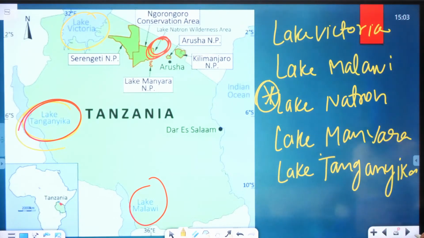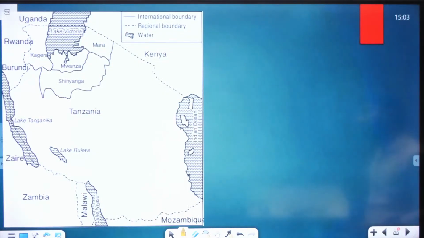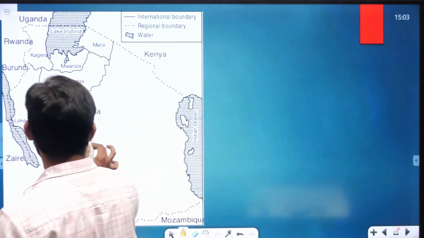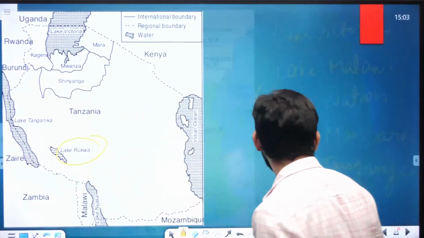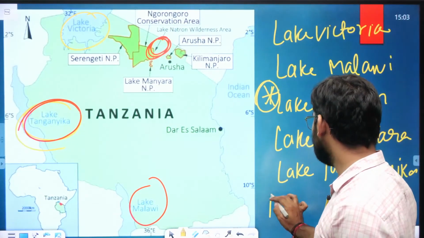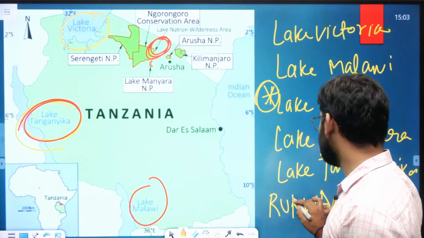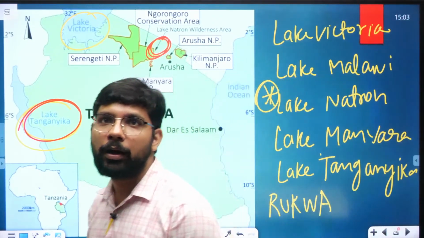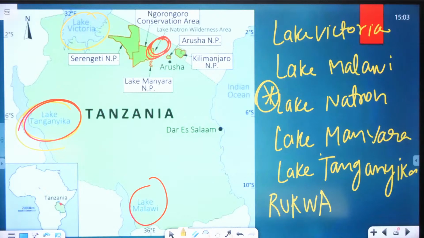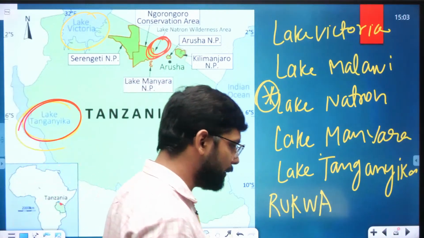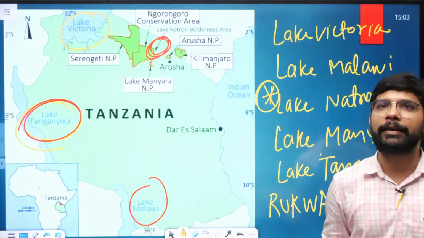Now let's move to another location. One more lake you can write here, the Lake Rukwa. Add one more lake here, Lake Rukwa. This is also in Tanzania. So we write down the 6 lakes: Lake Victoria, Lake Malawi, Lake Natron, Lake Manyara, Lake Tanganyika, and Lake Rukwa. These are the lakes in Tanzania or sharing lakes with other countries as well. Okay.